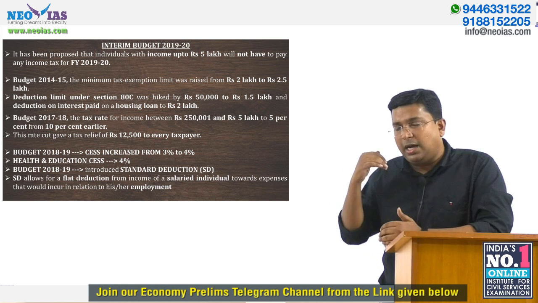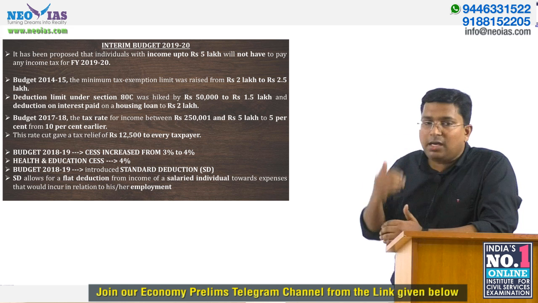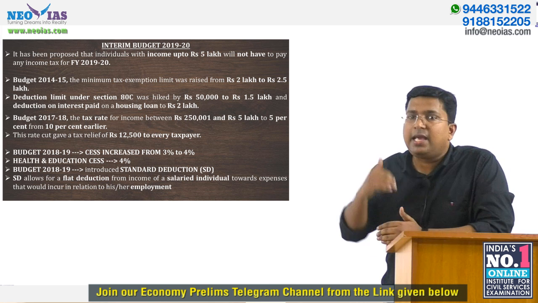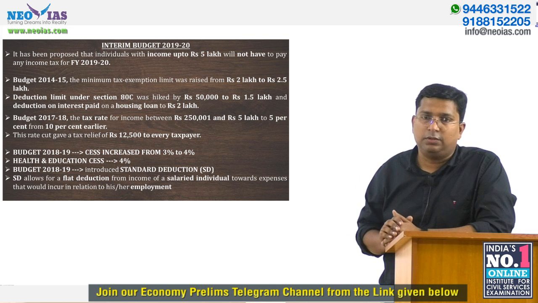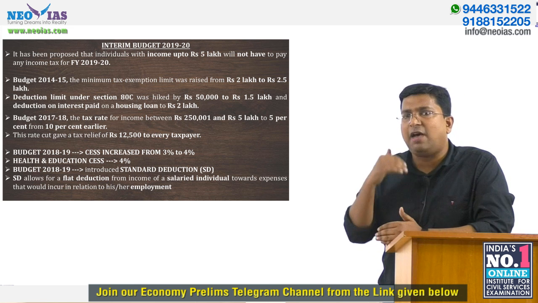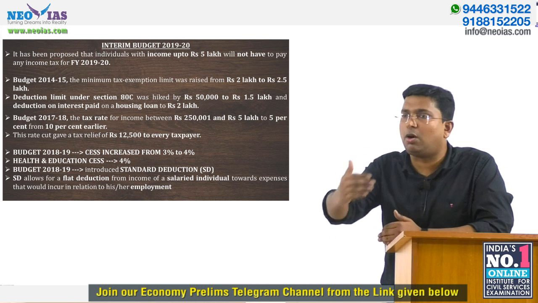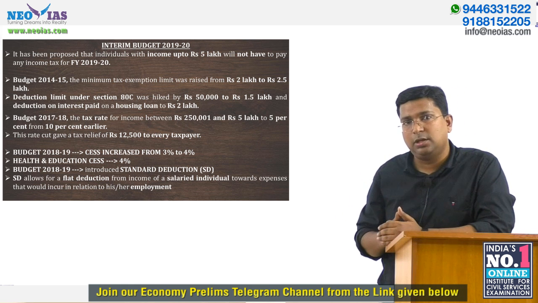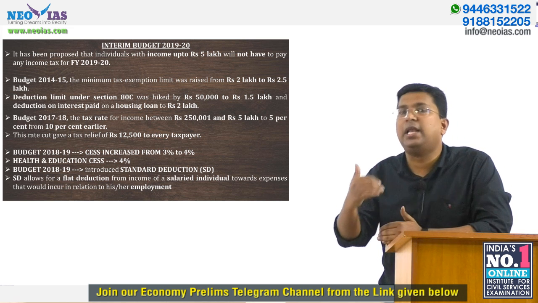Several newspapers have reported that the interim budget has proposed that an individual with an income up to 5 lakh, precisely net taxable income up to 5 lakh, from 2019-20 onwards, there will be no income tax for those individuals whose net taxable income is up to 5 lakh.